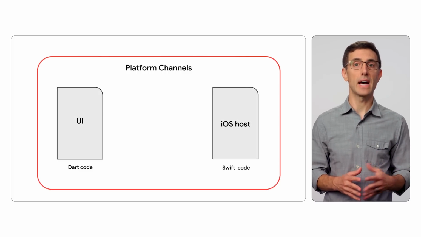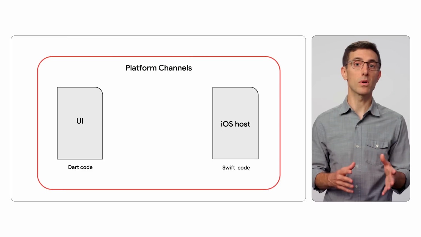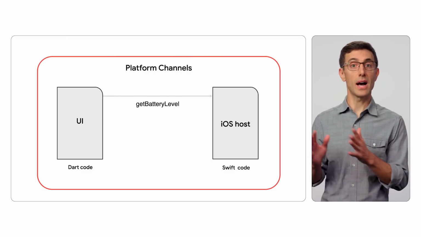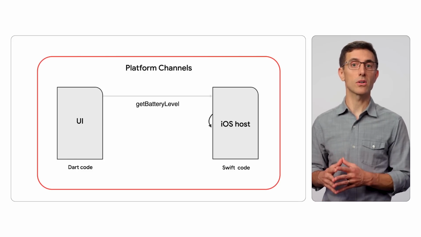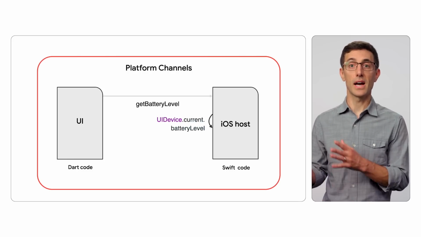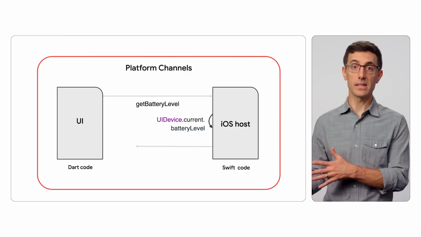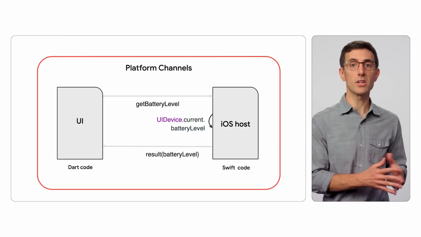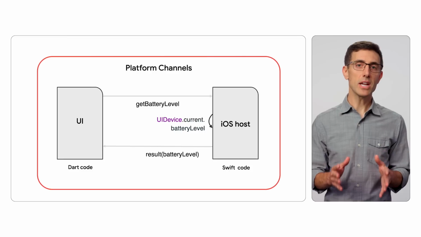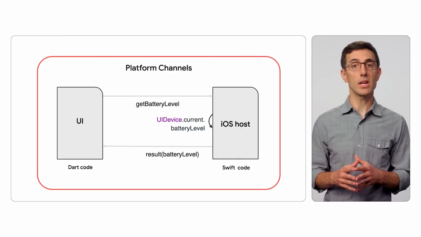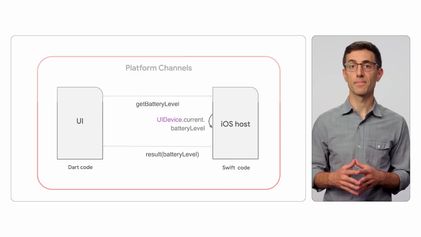Let's see an example of how the battery level plugin might work under the covers. We can send a message from Dart to the iOS host requesting the current battery level. Then on the iOS host, we can call the platform battery API. Finally, we pass the result back to the Dart side. Method channels work great if you just need to call a few APIs. But for larger API sets, we have a second option.